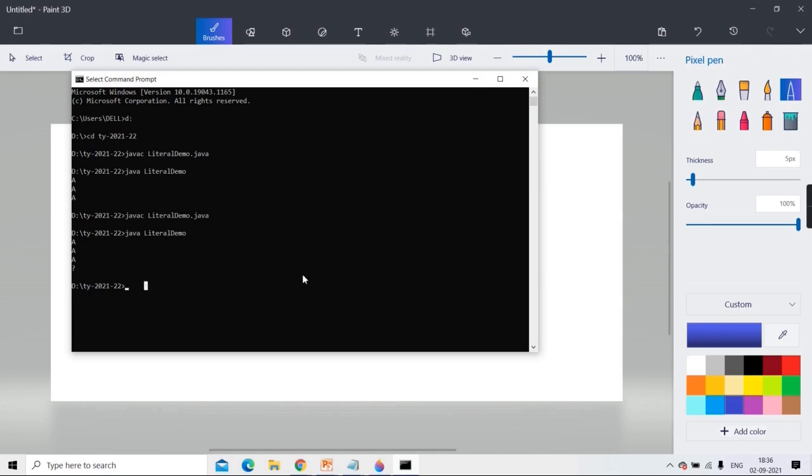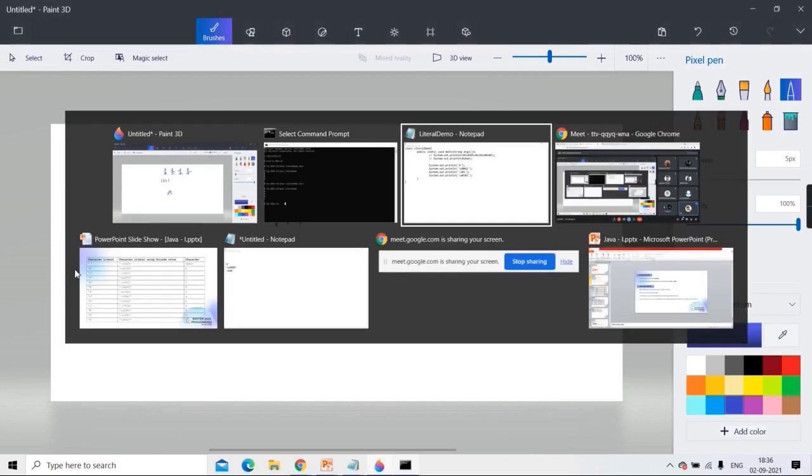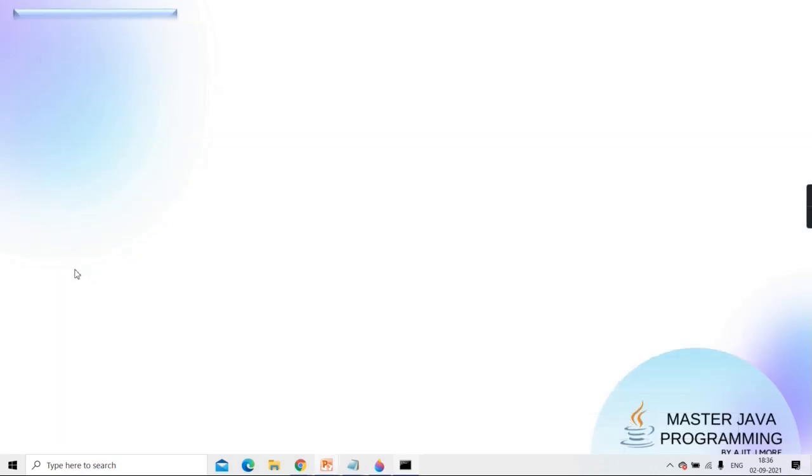Getting? Means for 257, 258, 259 also it may show. If it is a Japanese character, it won't show the Japanese character. Instead, everywhere it will show a question mark. Getting? But okay, you got it. The concept is clear to you.